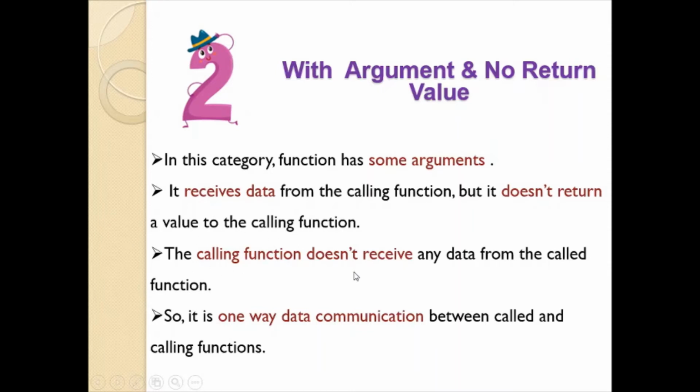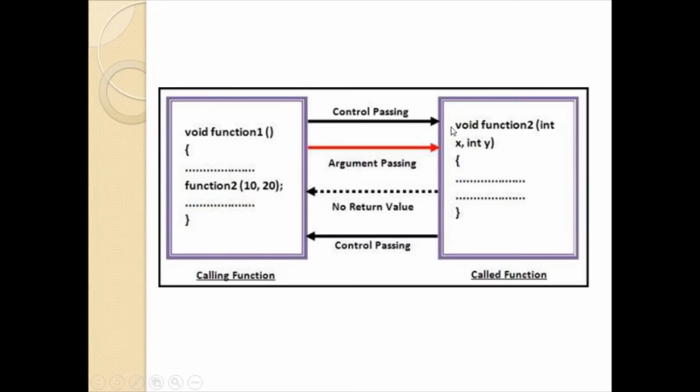The calling function doesn't receive any data from the called function. So it is one-way data communication between called and calling function. As the name suggests, there is an argument passing from the calling function to the called function, but there is no value returned back from the called function to the calling function.